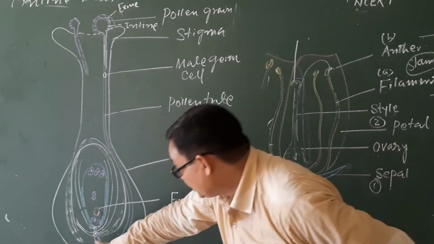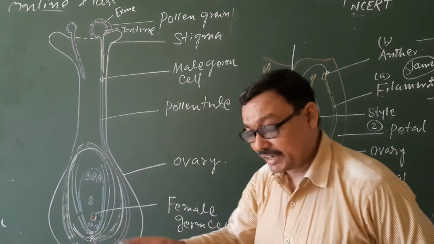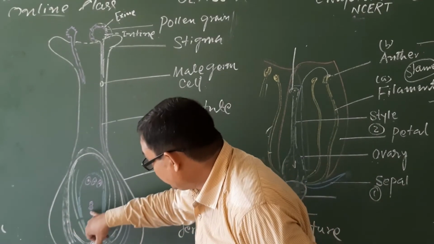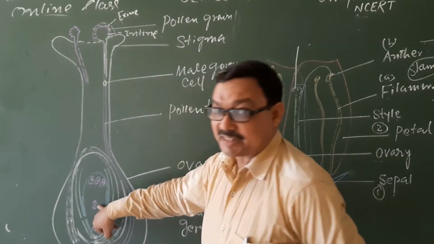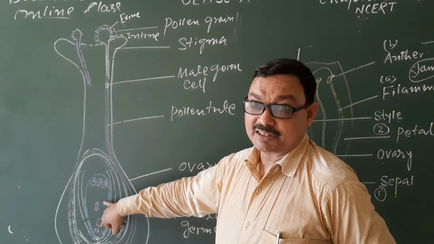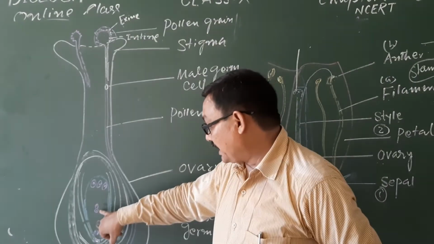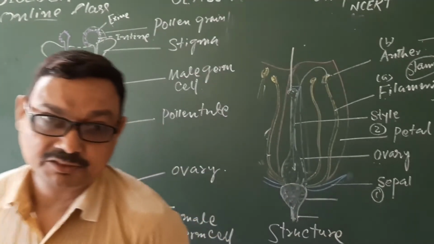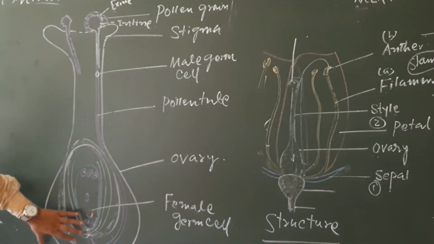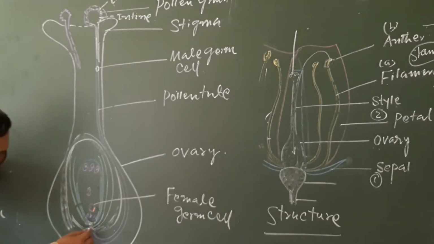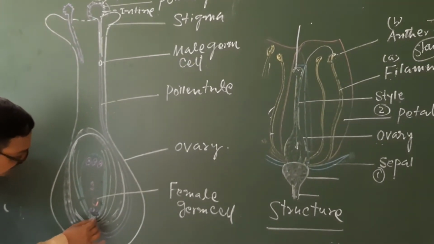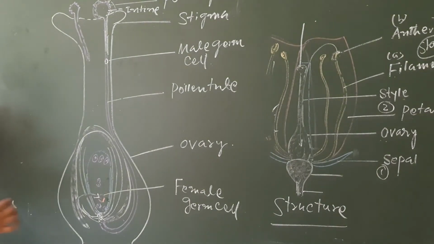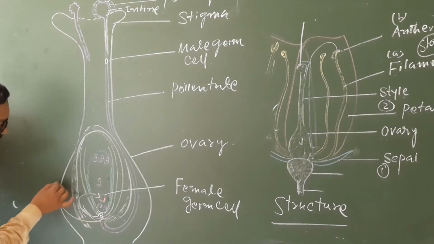But here there are two male gametes. The second male gamete now fuses with these two already fused nuclei, that is known as the polar nuclei, or definitive nucleus, and with this fusion there is a double fertilization. The first male gamete united with this, fertilization is over, but the second male gamete again unites with this.